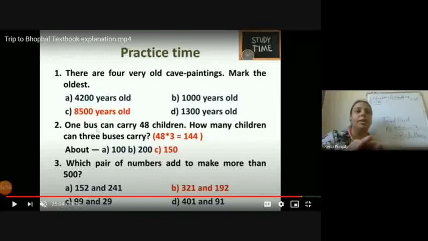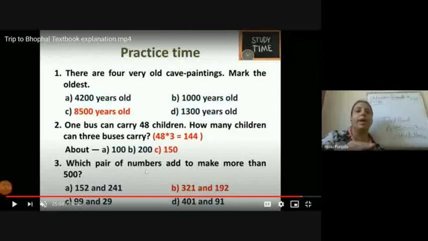Now, next: one bus carries 48 children. How many children can 3 buses carry? We have done the unitary method also. One bus carries 48 children, so how many children in 3 buses? 48 multiplied by 3 is 144. 144 is not in your options, but the closest option is 150. So mark the answer 150.